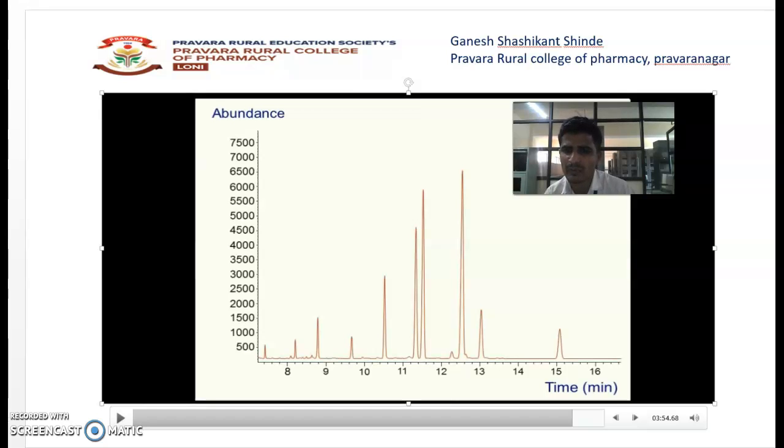What is a chromatogram? A chromatogram gives information on an x-axis and a y-axis. At the x-axis, it gives information about time. The y-axis gives your peak area. So in this way, the separation of your components takes place, and information about the separated components can be obtained in the form of a chromatogram.